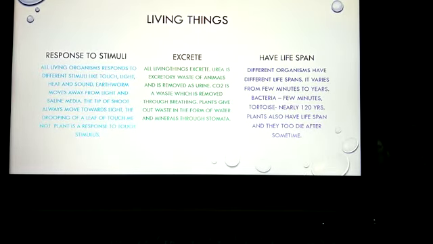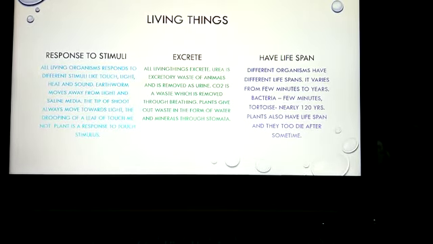Suppose we are in a deep sleep, and a mosquito bites. What will you do? Immediately you will try to beat the mosquito. Or when you are playing, suddenly a thorn pricks your leg. What will you do? Immediately we will remove our leg and see what happened. Something has pricked me. Yes, that is nothing but response to stimuli. So all living things respond to different stimuli like touch, light, heat, and sound.